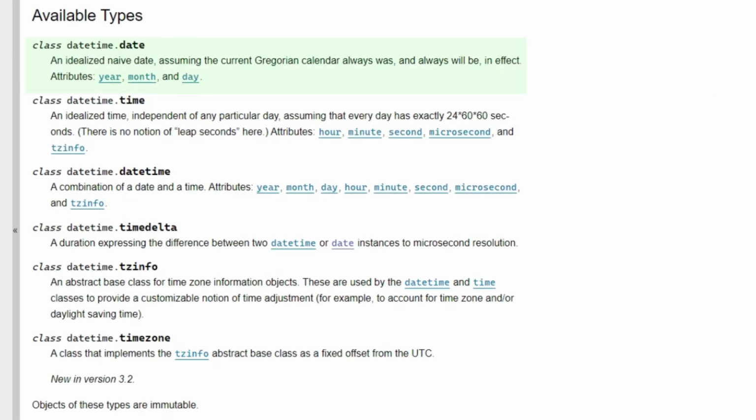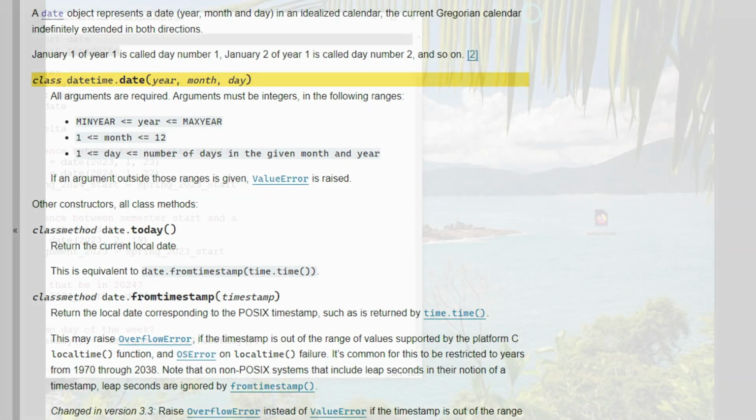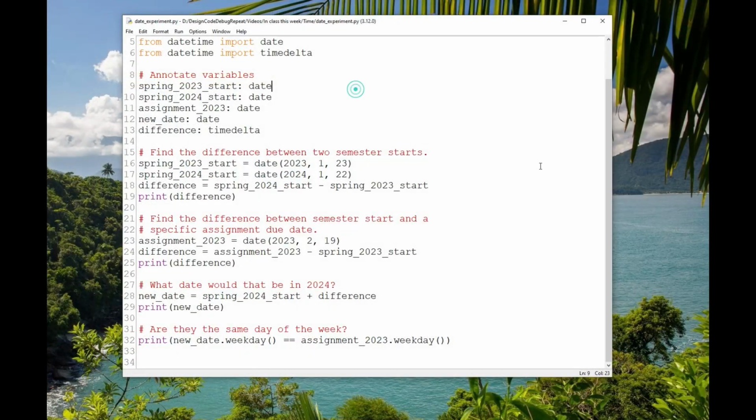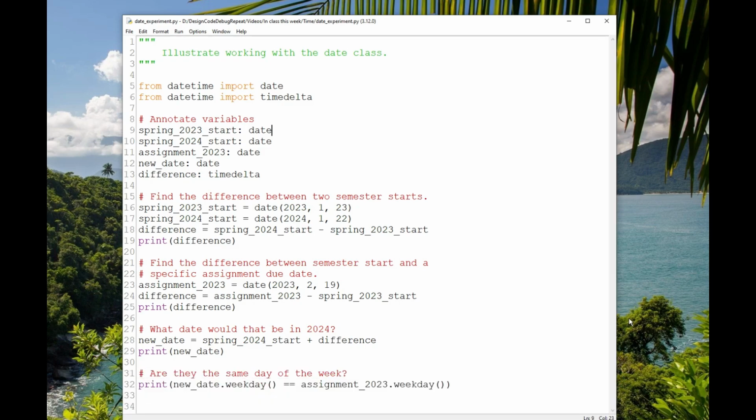Looking at available types, the date class, an idealized naive date, assuming the current Gregorian calendar always was and always will be in effect, seems like it could work. This program experiments with the date and timedelta classes. I can create a date object by putting in the year, month, and day.